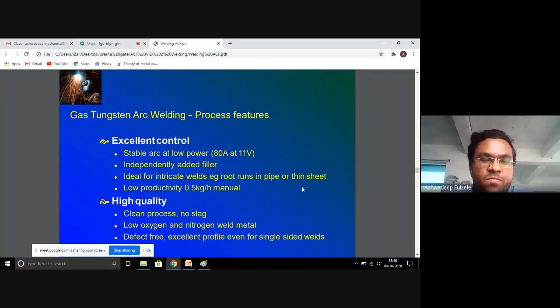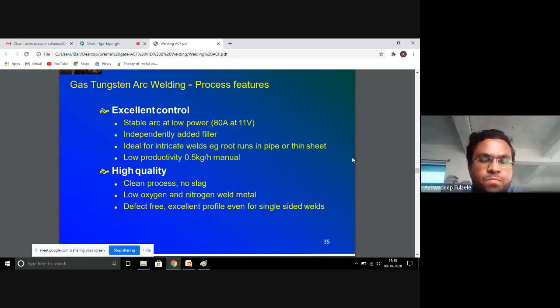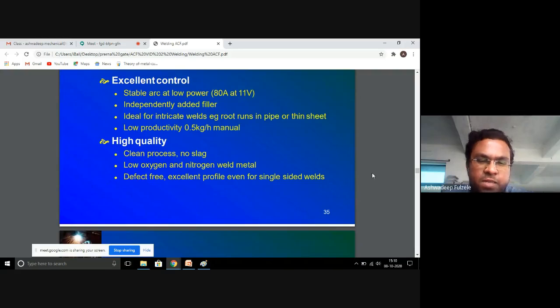The gas tungsten arc welding process features: it has excellent control, it has a stable arc at low power, independently added filler, ideal for intricate welds, difficult welds. It has quite low productivity as the electrode is non-consumable, and if we wish to weld thicker material, then we will have to use filler rod material, which results in lesser productivity. And of course we can achieve high quality which is defect free.